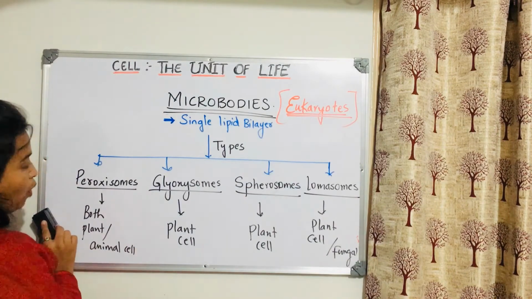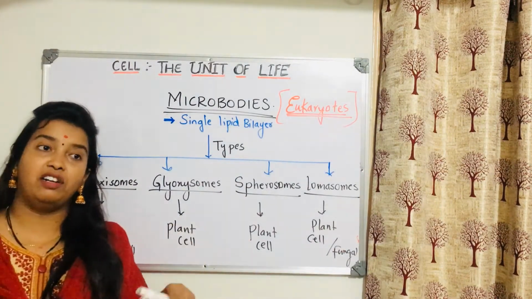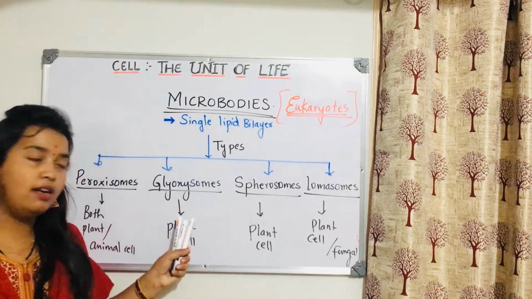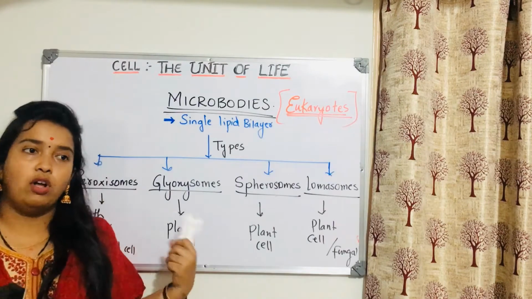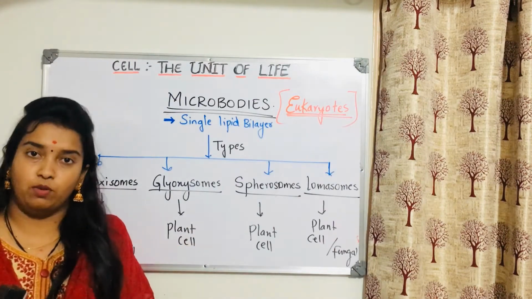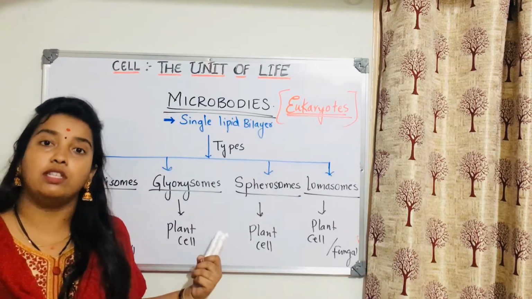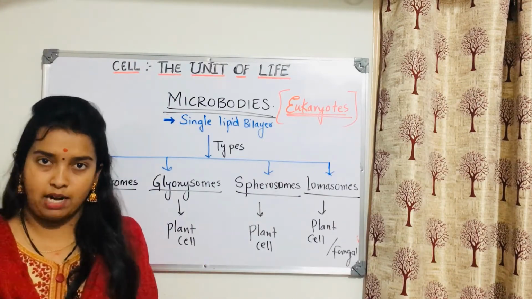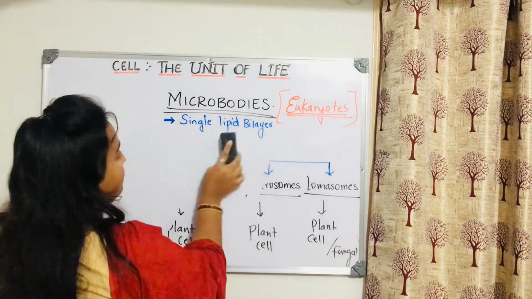Clear? One more thing, I'll clear it now only. Glyoxysomes are not a different microbody. They are peroxisomes only, but based on their function, we call them specialized peroxisomes. Peroxisomes function in a different way to form glyoxysomes, sometimes in the case of plant cells. We will talk about that in detail now.